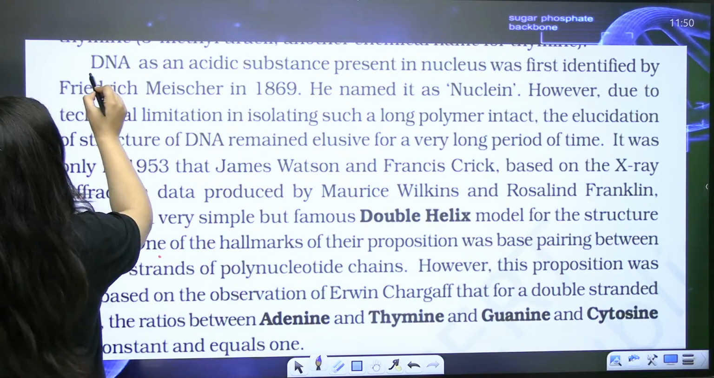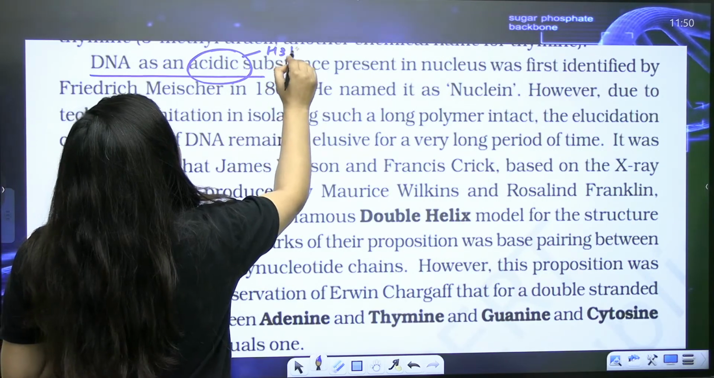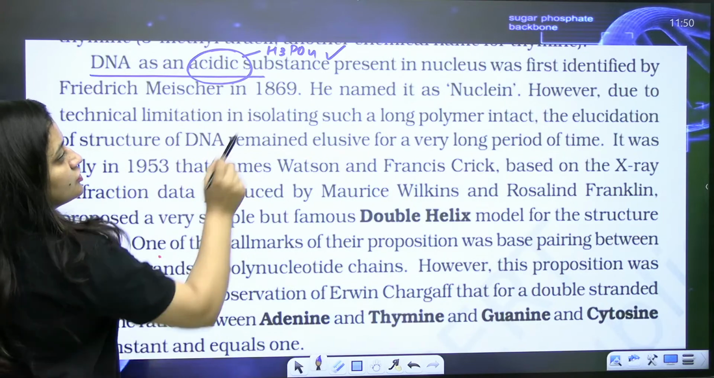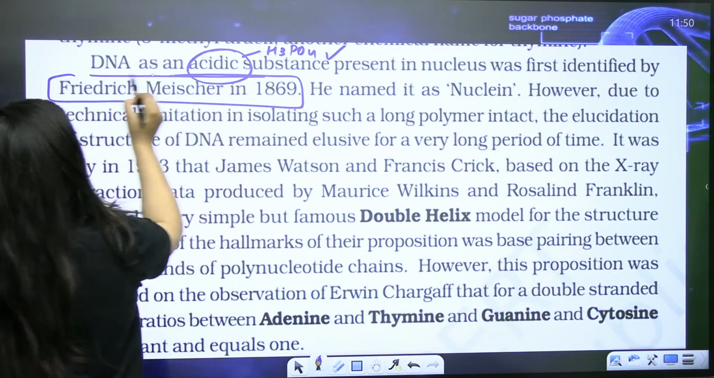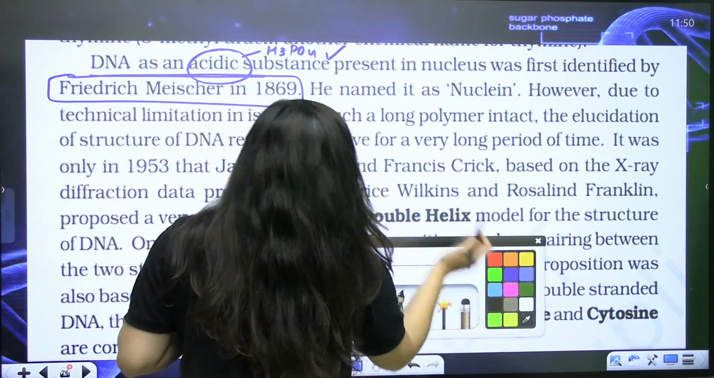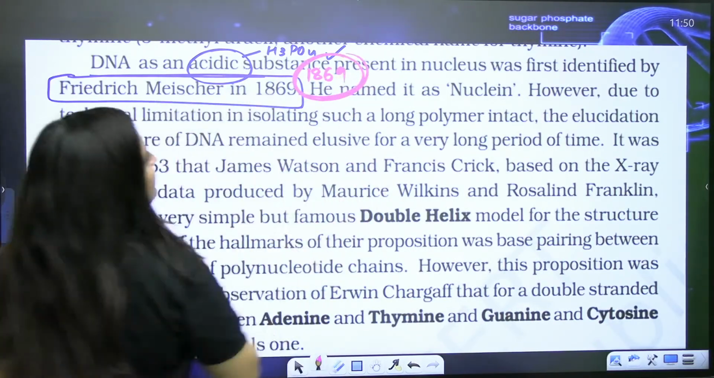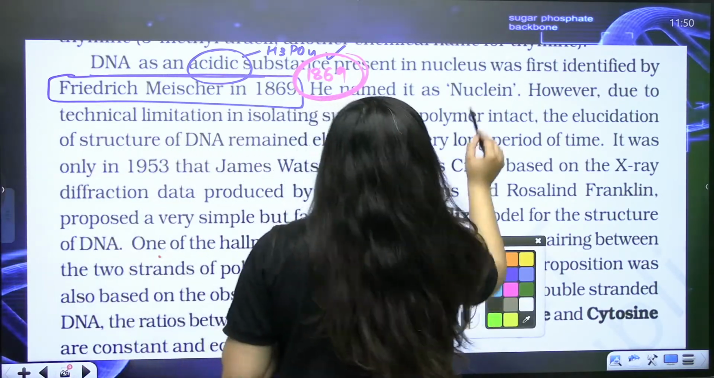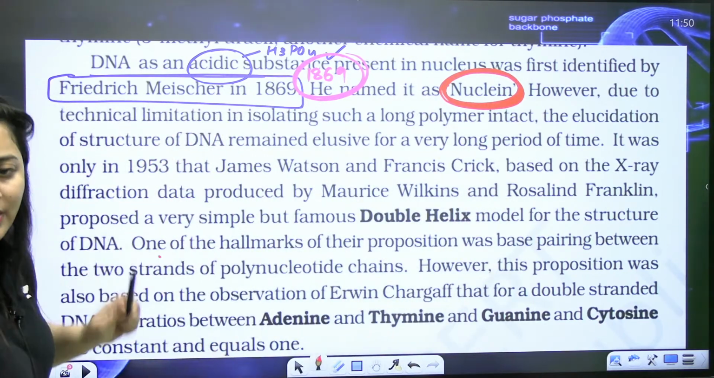Okay, so see, DNA is an acidic substance. Why is it acidic? Because of the presence of H3PO4, because of the presence of this phosphate, it is acidic, right? It is present in the nucleus and was first identified by Friedrich Miescher in 1869. Oh, I mentioned 1868, now it's 1869. Actually, in some books, 1868 is given. So it is 1869, you can rectify that. Friedrich Miescher named it as nuclein.